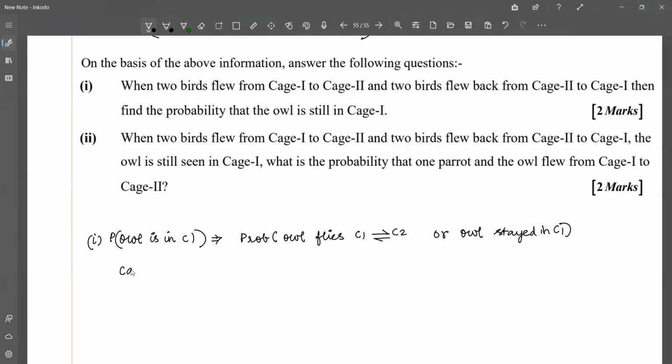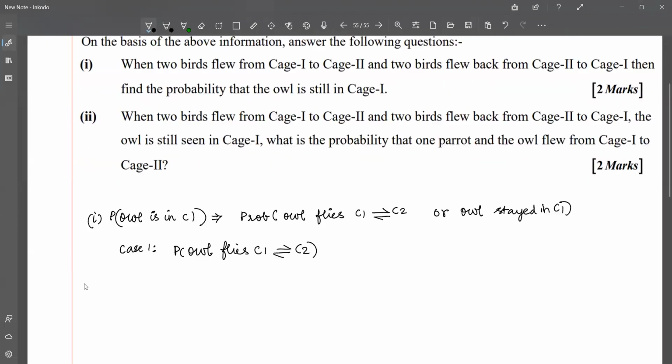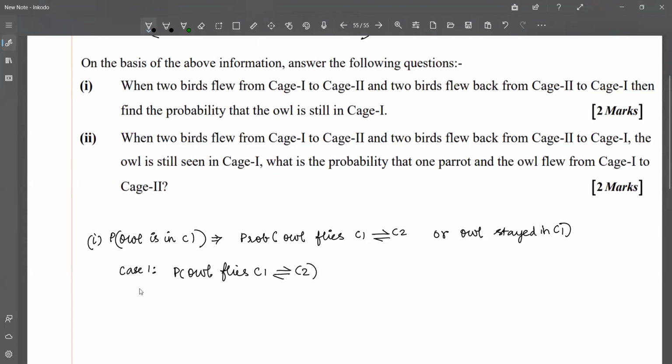So I'm going to take case 1, where we're going to find the probability of the owl flying from cage 1 to cage 2 and cage 2 to cage 1. Since there are 6 birds in cage 1, we could consider the total sample space of that.